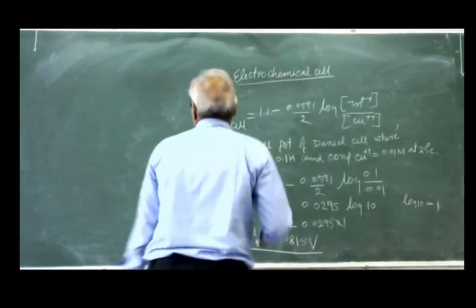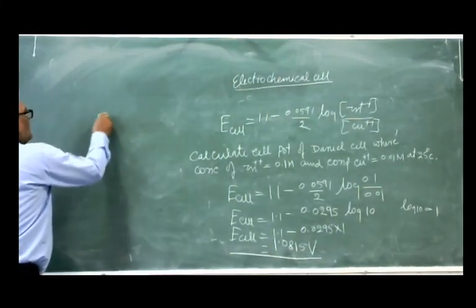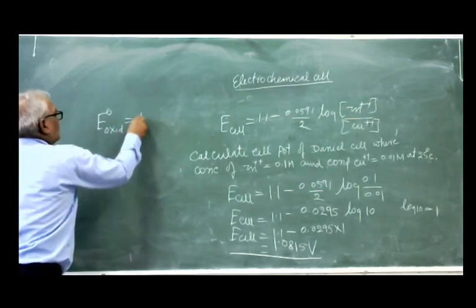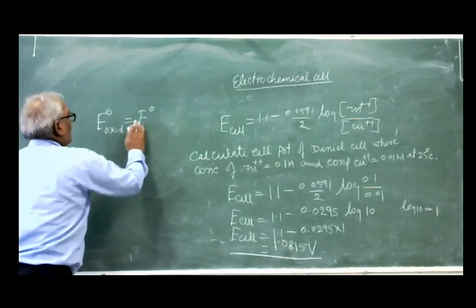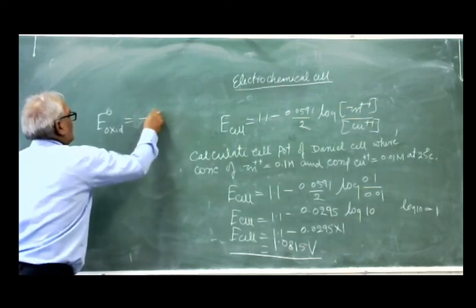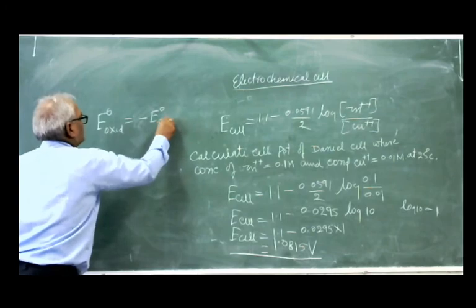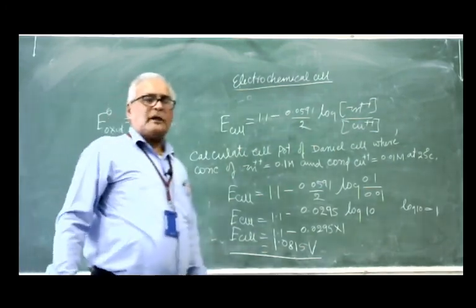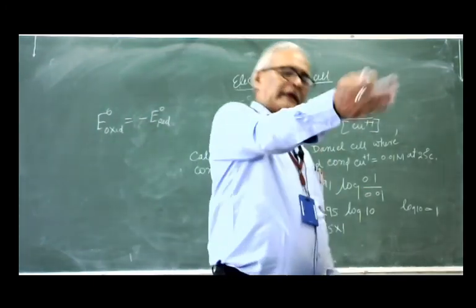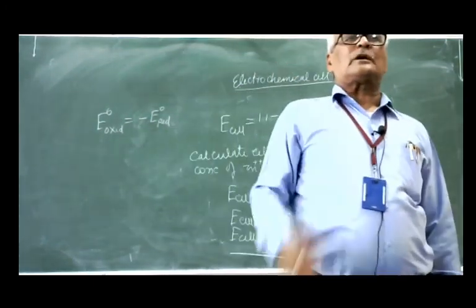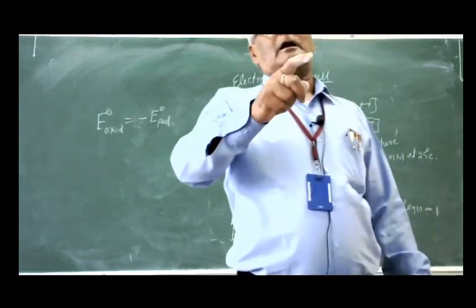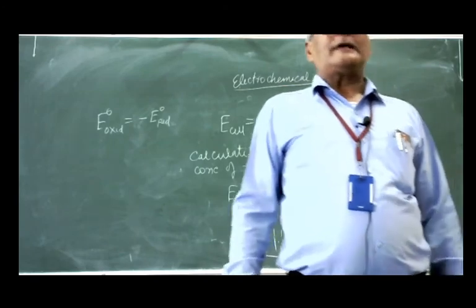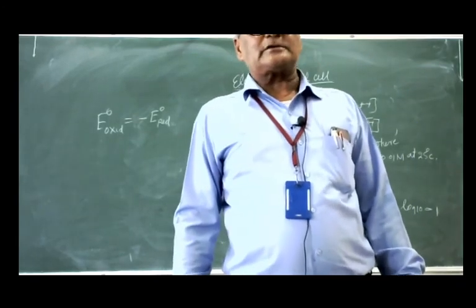You can say like this, E0 oxidation is equal to minus E0 reduction. So if oxidation potential is given, you can change the sign. Suppose the oxidation potential of zinc metal into zinc ion is 0.76 volt. What is the reduction potential?